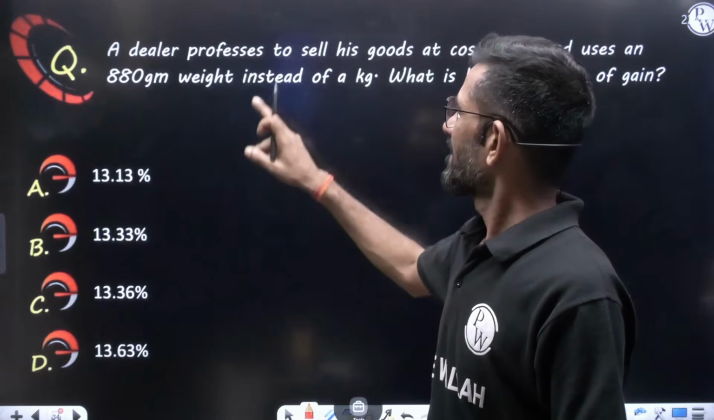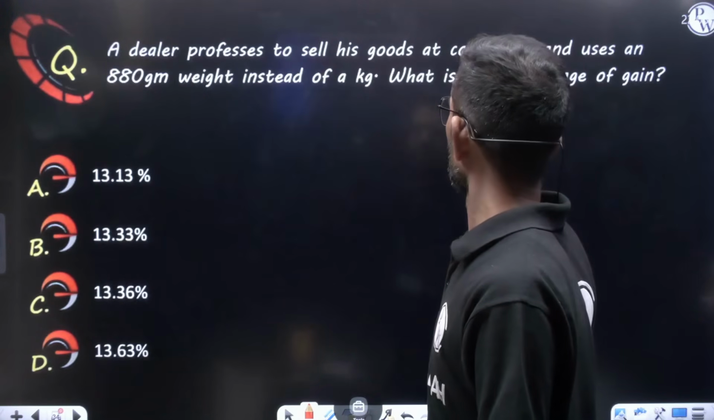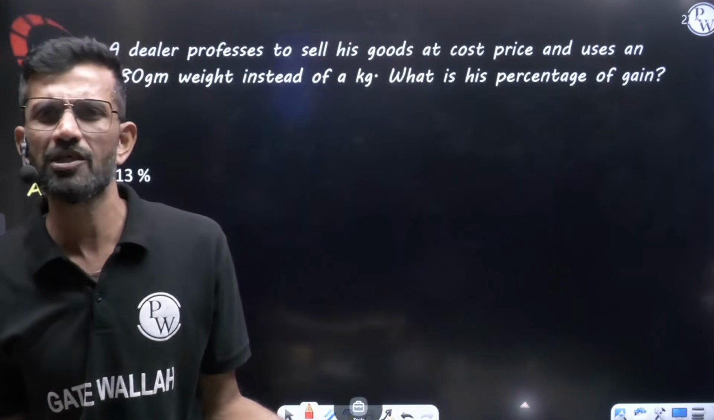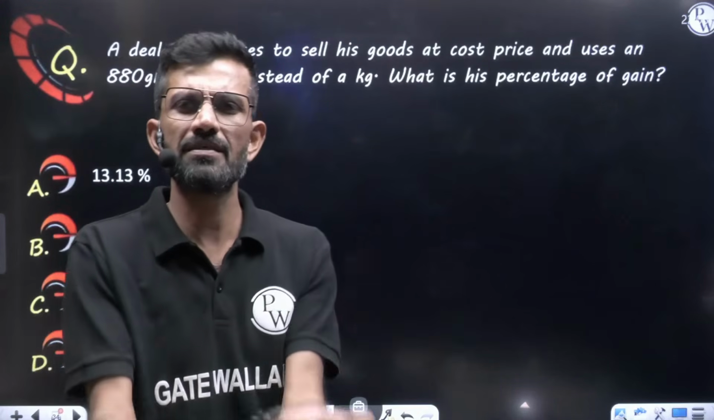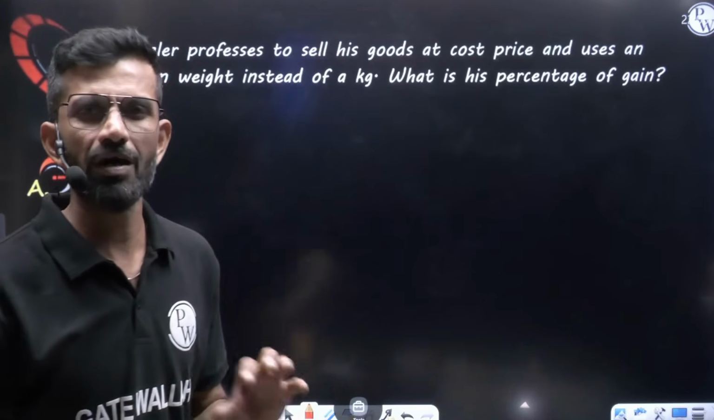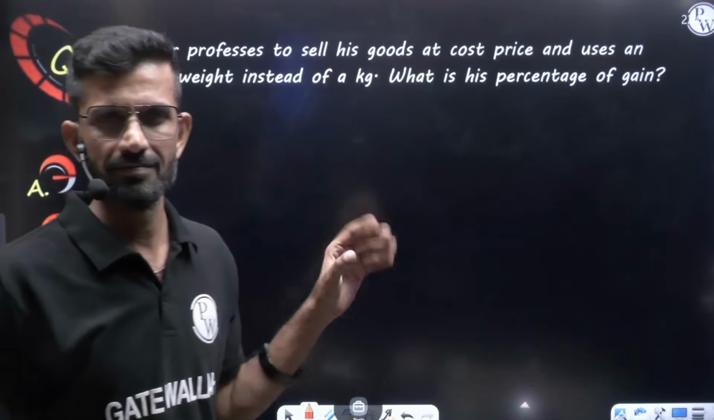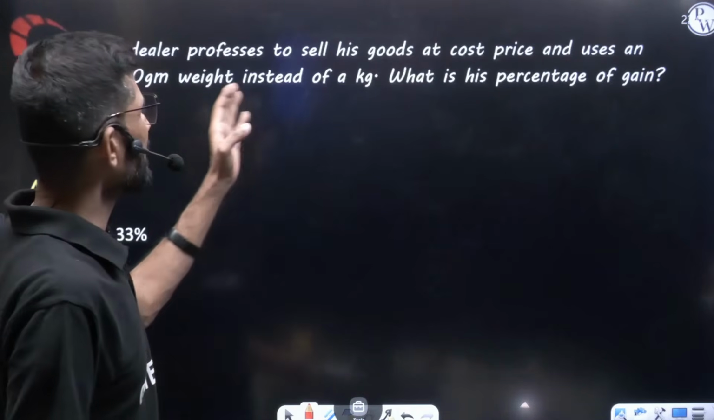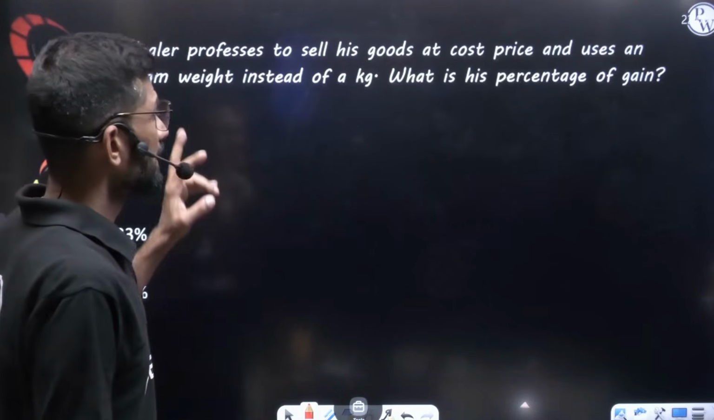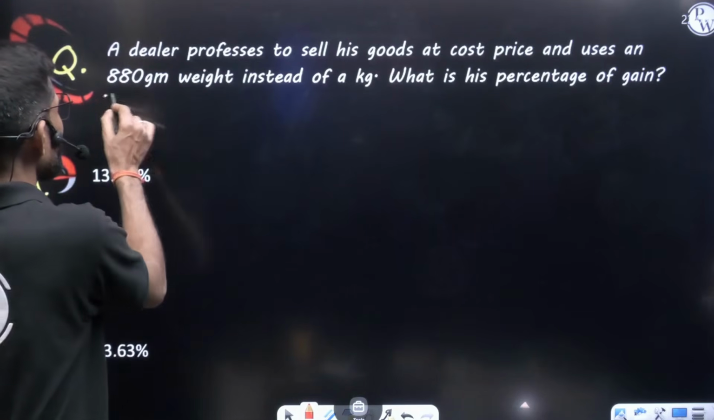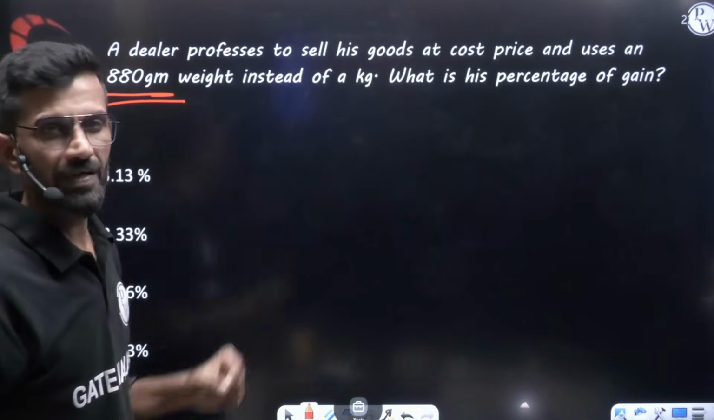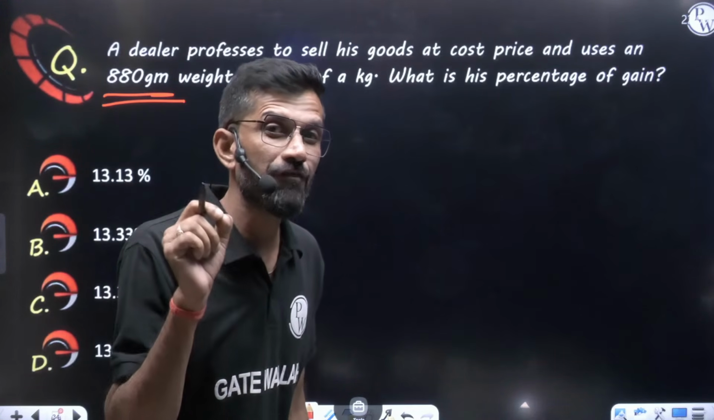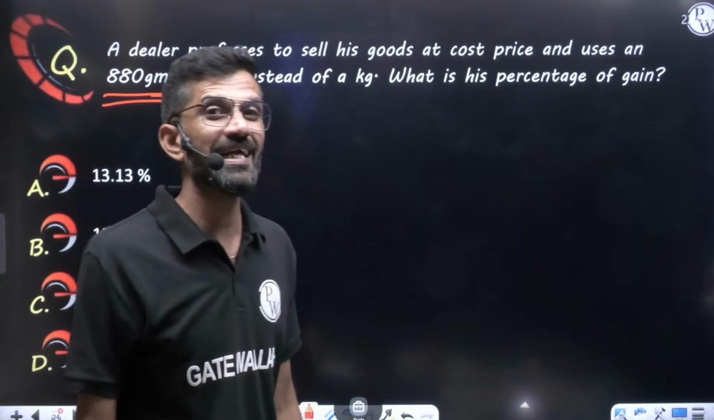Question goes like, a dealer professes to sell his goods at cost price. Means one dealer says, see, I am selling my goods at cost price only. Means what rate I am purchasing, same rate I am selling. Means overall, I am not getting any profit or loss. A dealer professes. Professes means shows, promises that I am selling at cost price only, and uses 880 grams weight instead of a kg. But what he is actually doing, instead of 1 kg, he is using 880 grams.